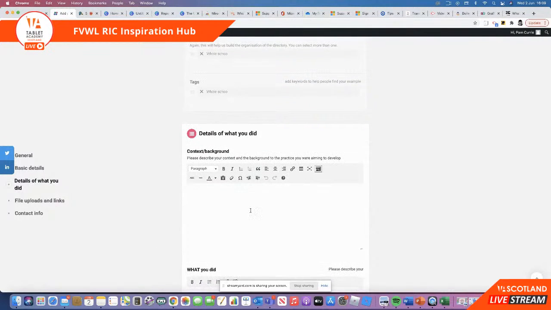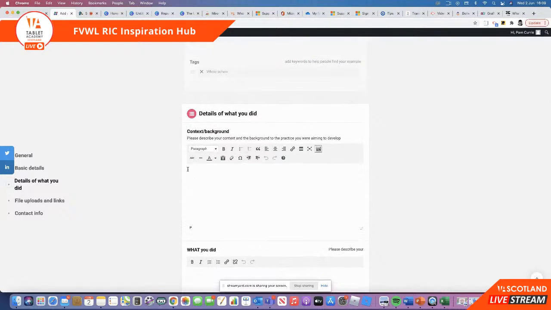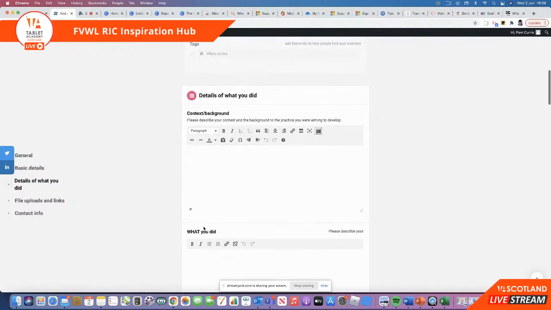So when it comes to the context and background and the details of what you did, we're looking here for a paragraph just to give background to the information. So I'm just going to get hold of that just now. I'm going to stop sharing my screen just for a wee second. I'm going to go back to camera, and I'm just going to get some of this information together now. Just give me a little second.